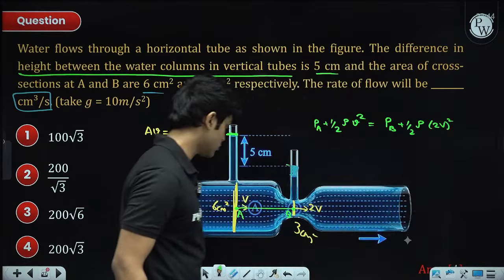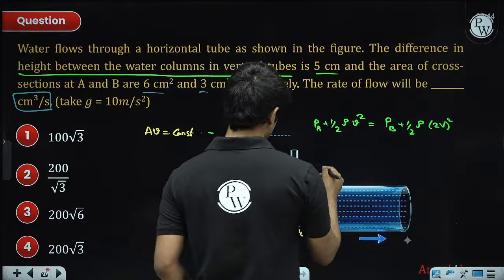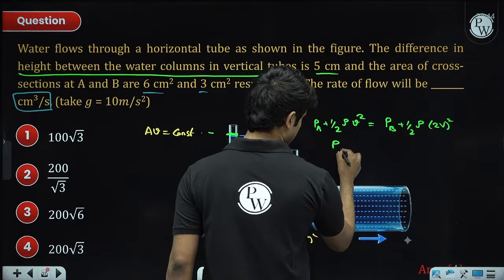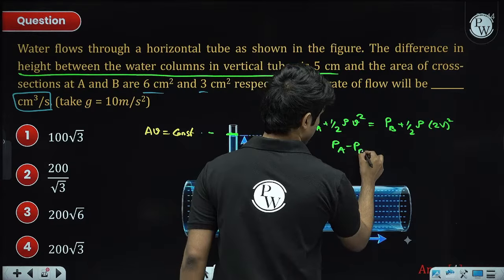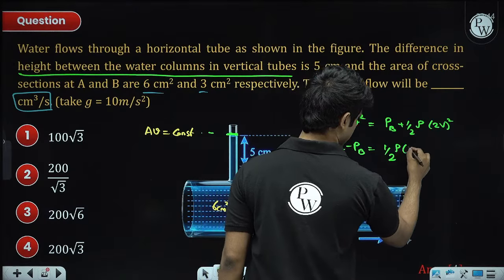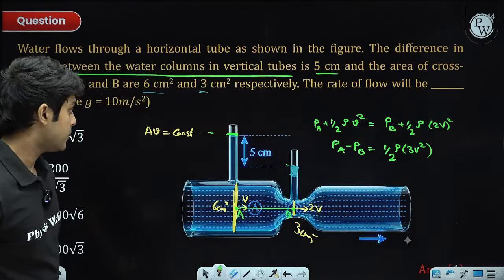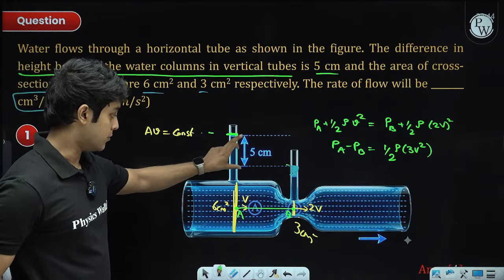Okay, there is no rho gh term because it's at the same horizontal level. So from here, PA minus PB is equal to half rho into 3V square. So now we need PA minus PB, that we can get using this information.